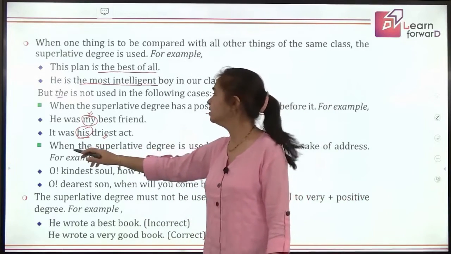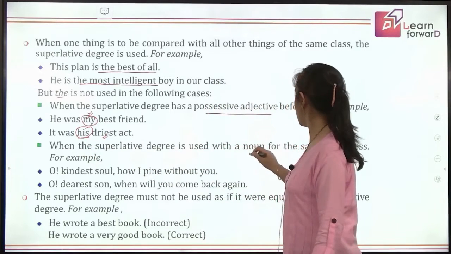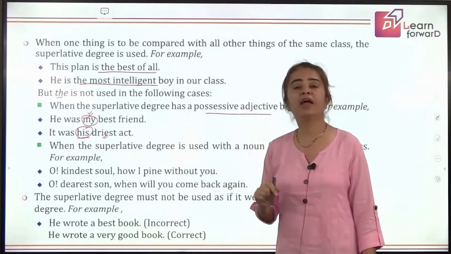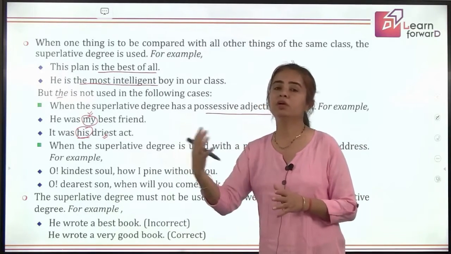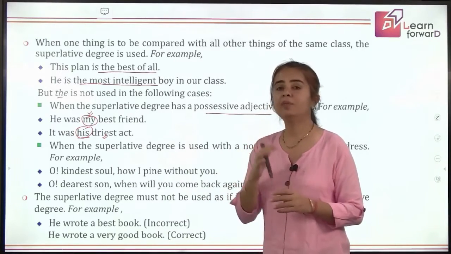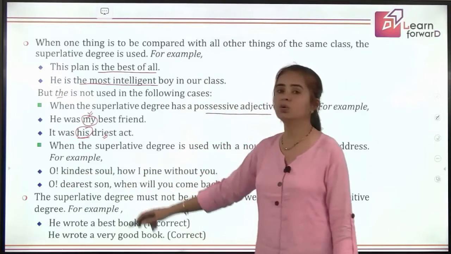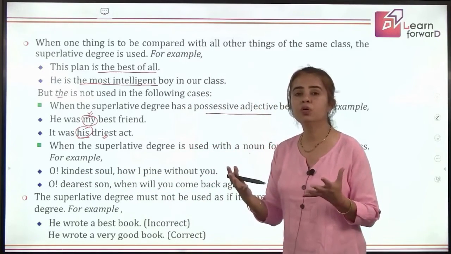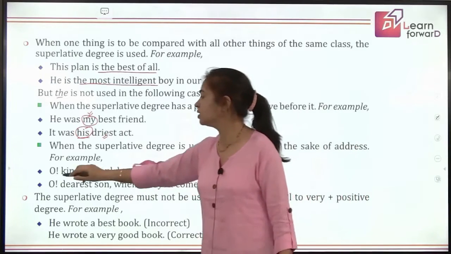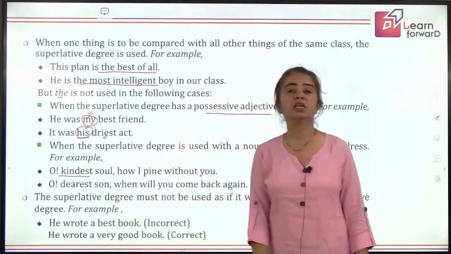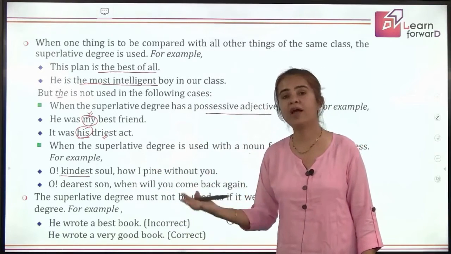Moving to the next, when is the not used? When the superlative degree is used with a noun for the sake of address. That means the noun of address, I told you, when we are talking to somebody, we are calling out the name, that becomes the noun of address. So if we are saying, oh, kindest soul, that means we are talking to God. He is the kindest one. So, oh, kindest soul. Here we will not say the, because here kindest, the superlative degree, is the noun of address for God.